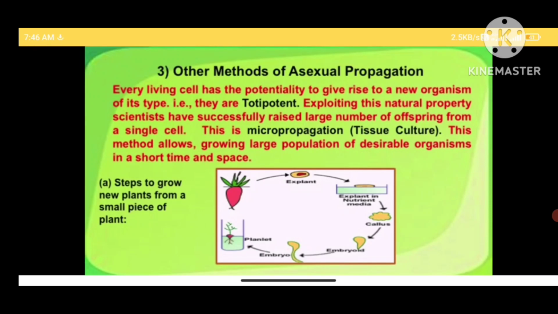Exploiting this natural property, scientists have successfully raised large number of offspring from a single cell or a small part of the plant. This is micropropagation or tissue culture.